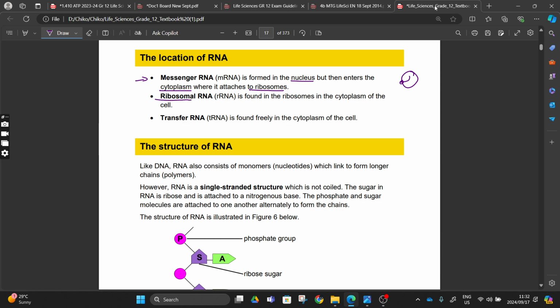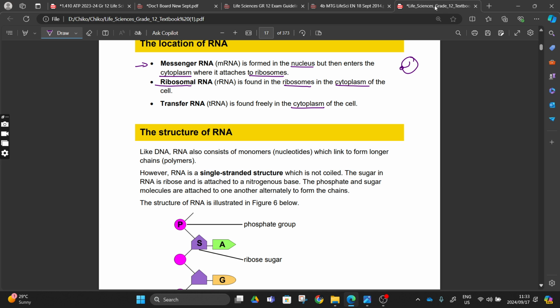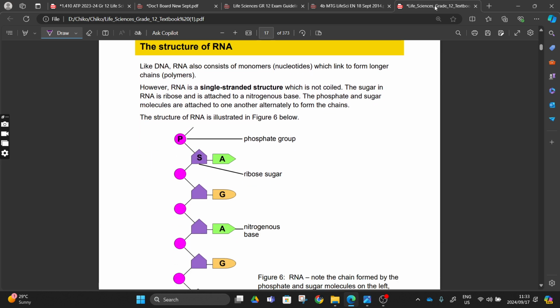And then we have ribosomal RNA. This one is found in the ribosomes, in our cytoplasm, right? And then transfer RNA, we find this freely moving in our cytoplasm, collecting amino acids and bringing them to our ribosomes, right?